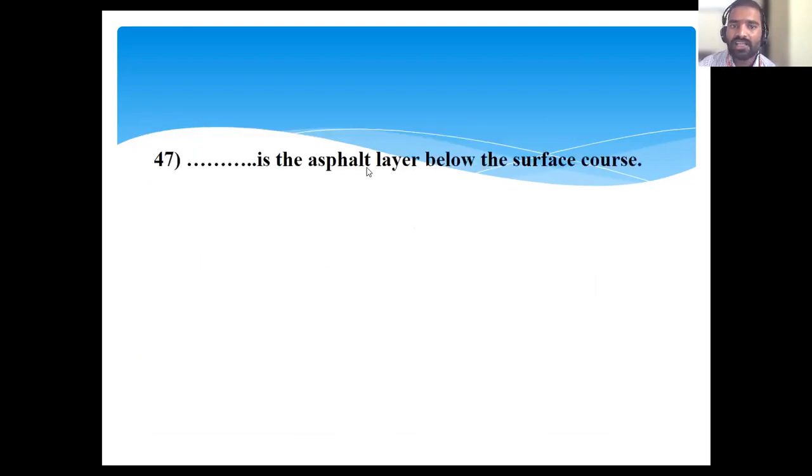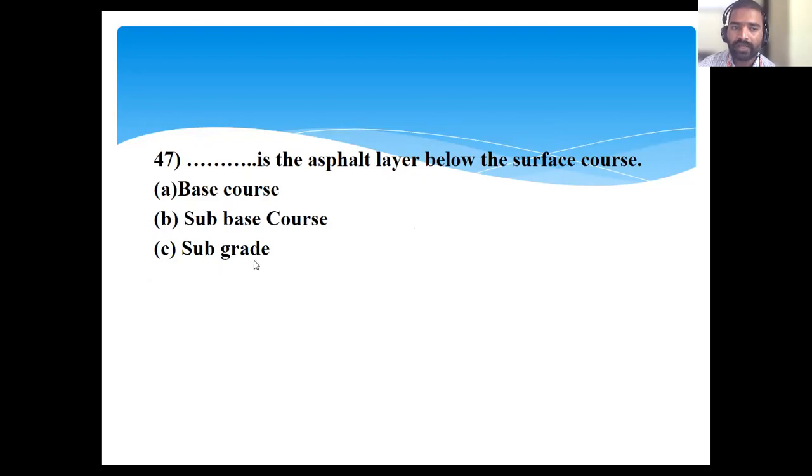Next question. Dash is the asphalt layer below the surface course. What is below the surface course? The options are base course, sub base course, subgrade or binder course. Which one is it? Base course. Okay, below the surface is the base course. Next, below that, sub base, then subgrade.